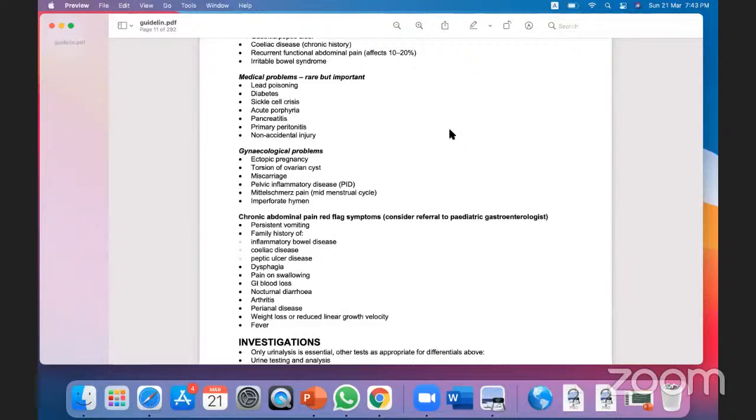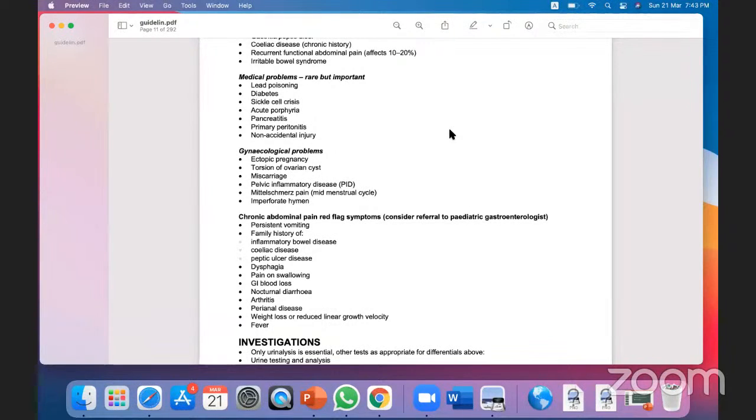In DKA, diabetic ketoacidosis, the three most important common symptoms a child will present with are hypovolemic shock, acidosis, and abdominal pain. Then sickle cell crisis will present with thrombosis and ischemia, so they have abdominal pain. Then porphyria, pancreatitis with severe abdominal pain, acute pancreatitis, then peritonitis and non-accidental injury.